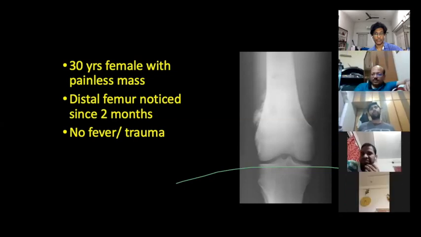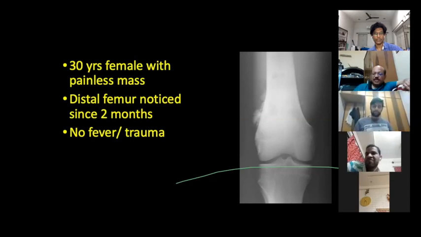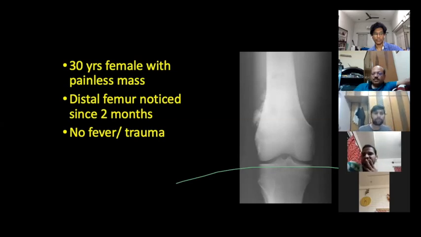See, if the joint effusion is sympathetic effusion, there should not be significant joint line tenderness. So particularly in this case, we have to examine the joint line tenderness. Not only a single area, you have to see multiple areas of the joint line, especially the lateral side and medial side, on both sides of the ligamentum patellae. If there is a single site of tenderness, that may be the possibility of a benign tumor which is bursting into the joint.